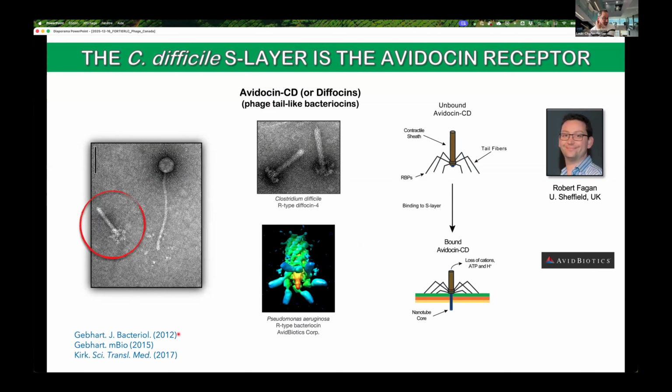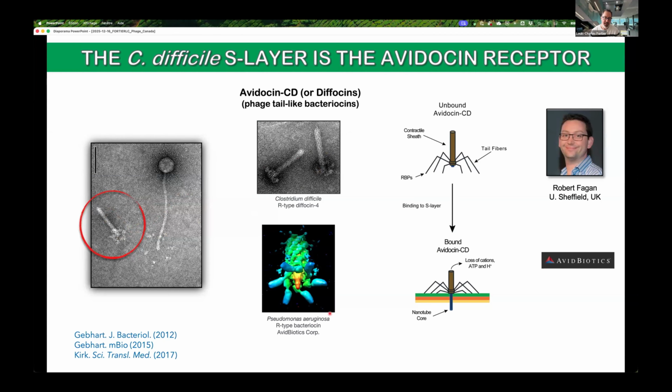For years we were wondering what kind of receptor C. difficile phages were binding to start the infection. And part of the answer came with the work on difficins, which are phage tail-like bacteriocins that I observed during my postdoc in Sylvain's lab. These are the kind of particles that I was seeing. These particles are similar to R-type bacteriocins that were characterized in Pseudomonas aeruginosa.